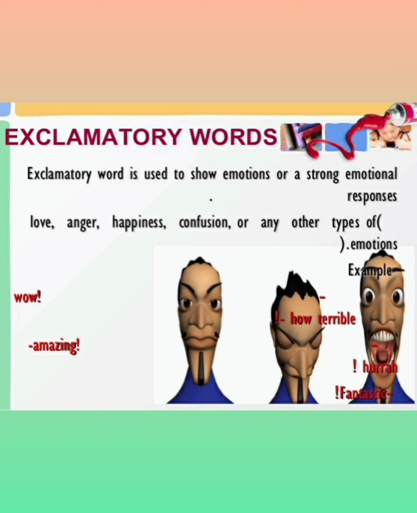Okay, now exclamatory word. Exclamatory word is used to show emotions or strong emotional responses. For example, your love: I love my mother. Oh, what a beautiful, or oh, what a lovely weather. Okay, oh, what a nice dress. What lovely weather. Your anger: You are again late. Your happiness: I'm very happy to see my father after a long time. Confusion or any other type like wow, amazing, how terrible, hooray, fantastic. It's a good idea.